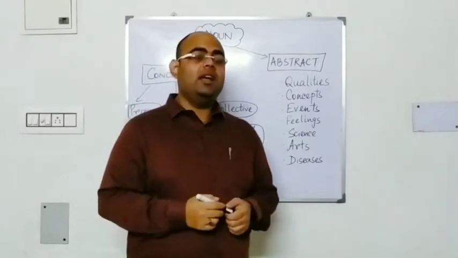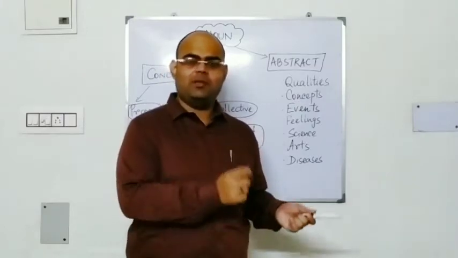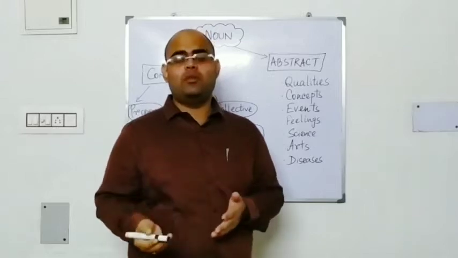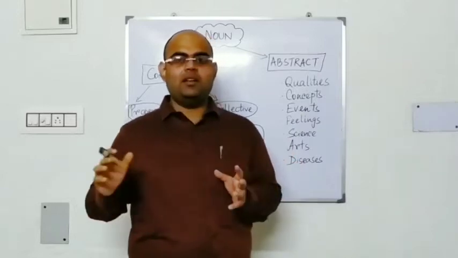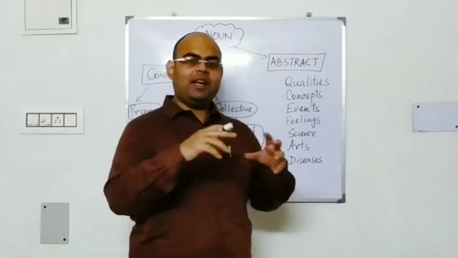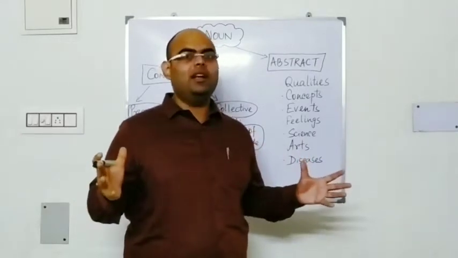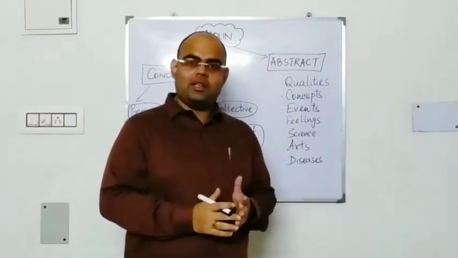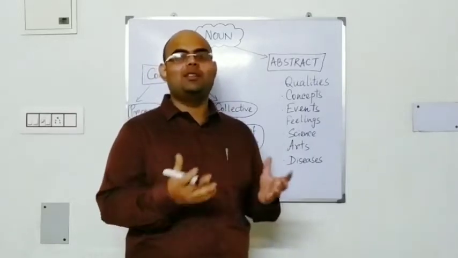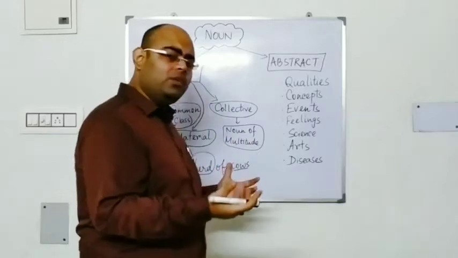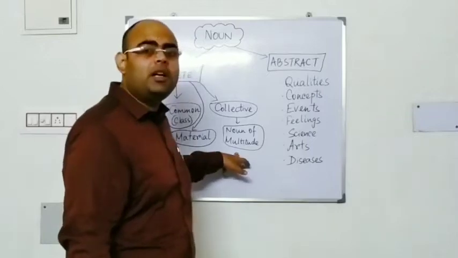And if you say this, the herd of cows were running in different directions. So here the same word herd takes a plural form and the verb is were. Why? Because the herd of cows were running in different directions. So the entire group is not acting as a singular group, but all the cows are acting differently. They are running in different directions. So even though it is a group, it is not doing the same work. So the group activity is not done properly. That's why we are using it as a plural noun. So when we use it as a plural noun, it becomes noun of multitude.